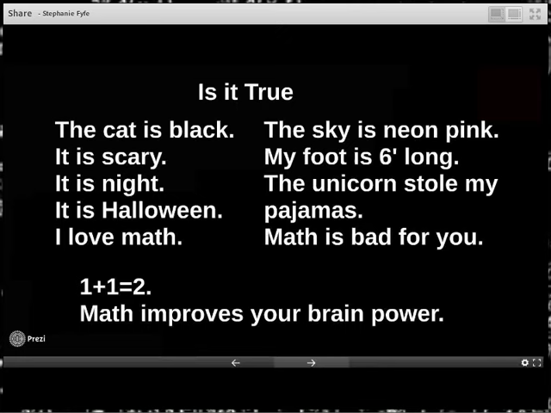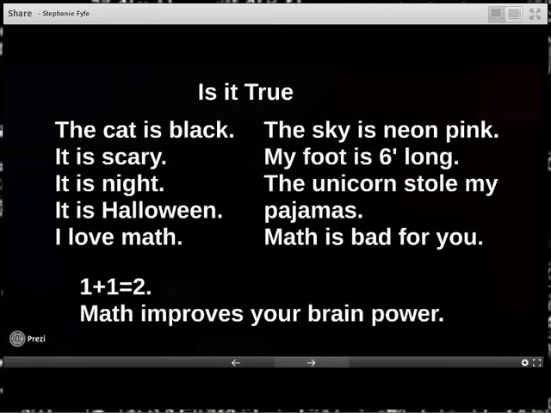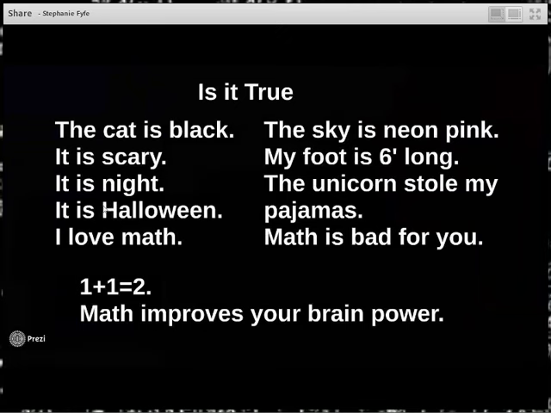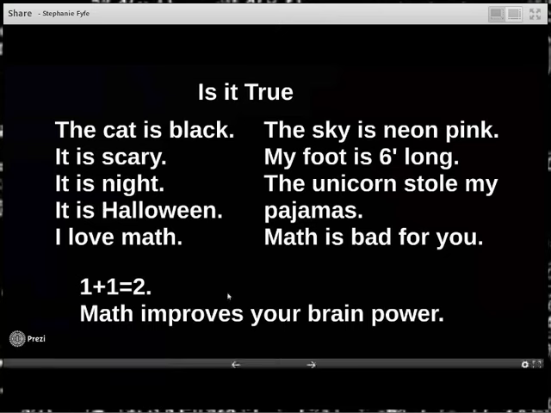So when we're starting to think about truth value, we're looking at the statement and thinking through our logical reasoning: is it true? Is it not true? So let's take a look at how this works in an if-then statement.